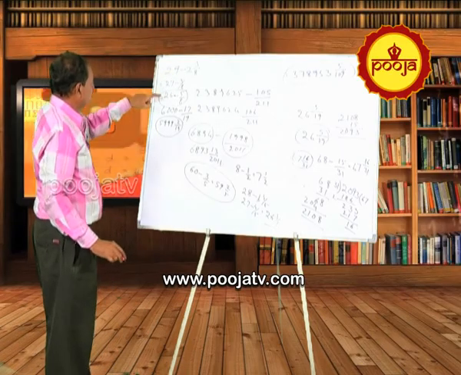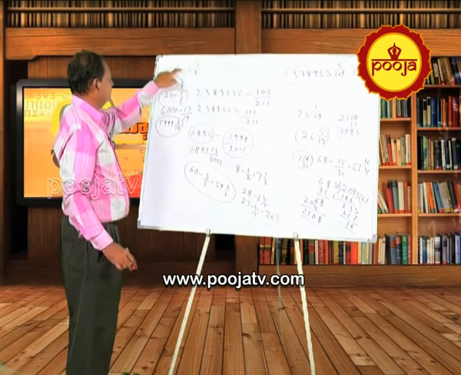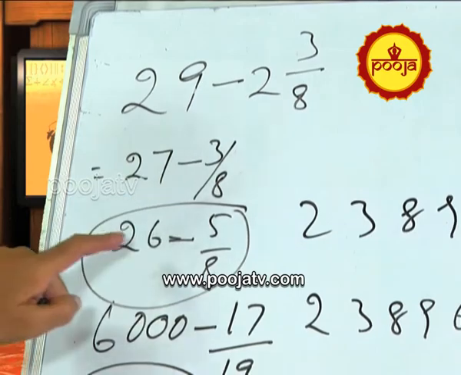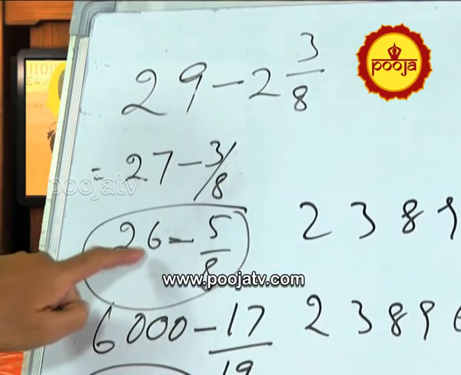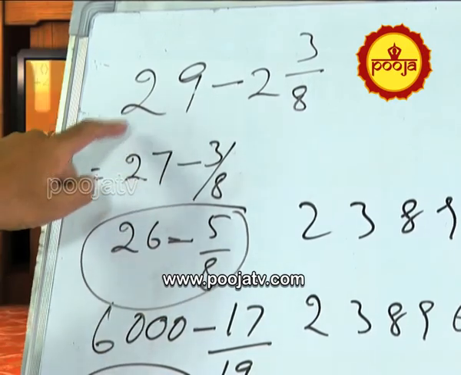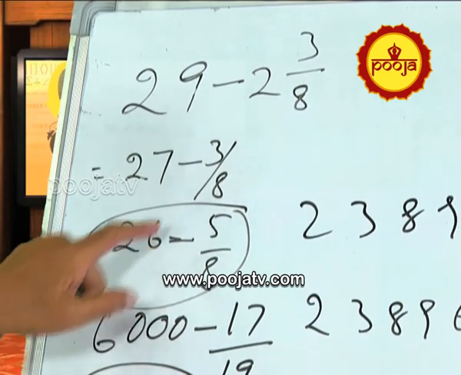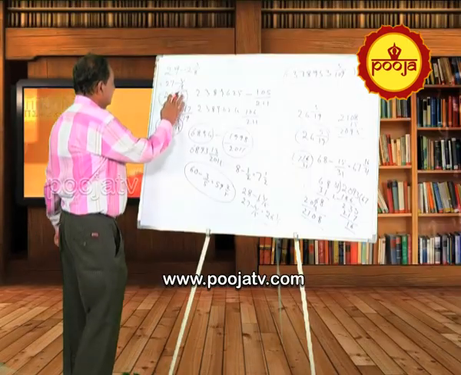29 minus 2, 27, and again it will become 27 minus 3 by 8. 27, reduce 1 for the 3 by 8, because this is less than 1. So, this will become 26 and the difference of 8 and 3 is 5 by 8. So, 29 minus 2 3 by 8 is 26 5 by 8. Am I clear?